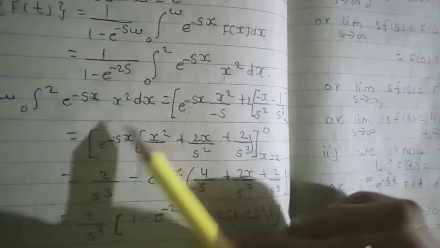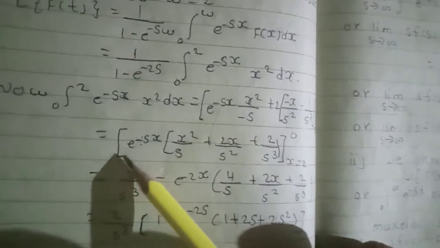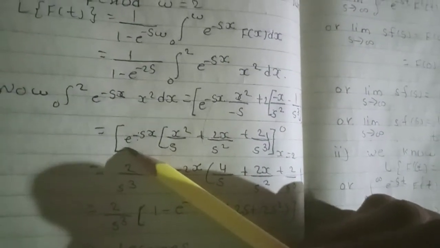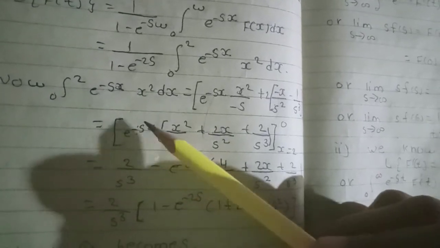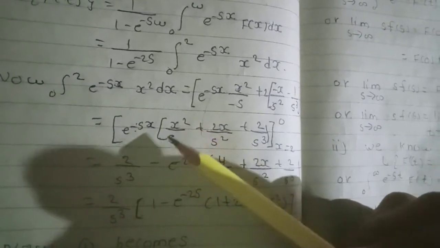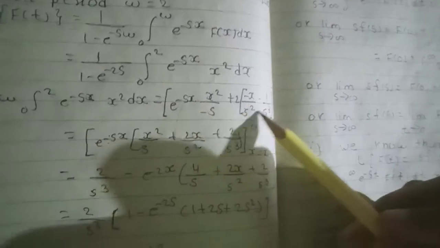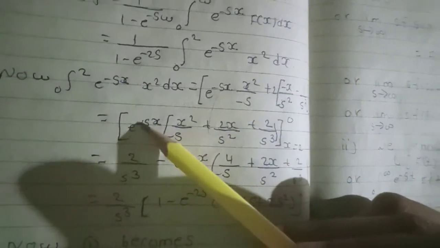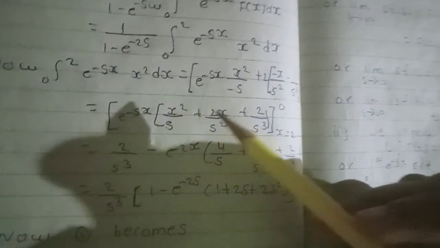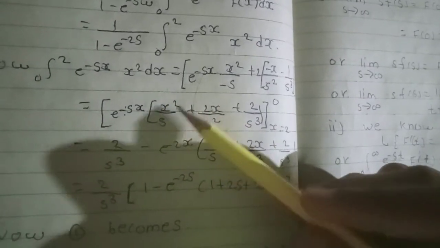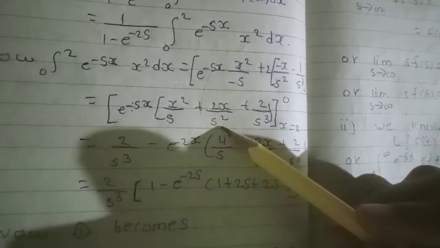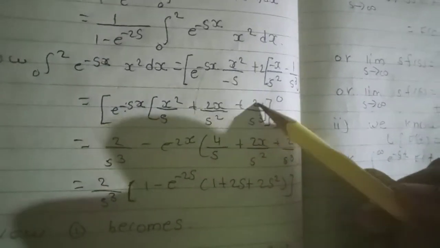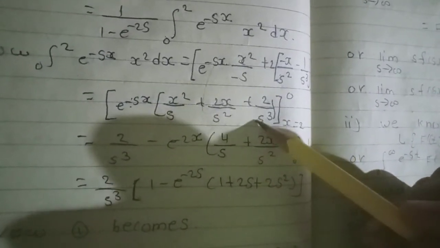So we simplify this. We took e raised to minus sx common here. So in brackets: x square divided by s, plus 2x divided by s square, plus 2 divided by s cube.